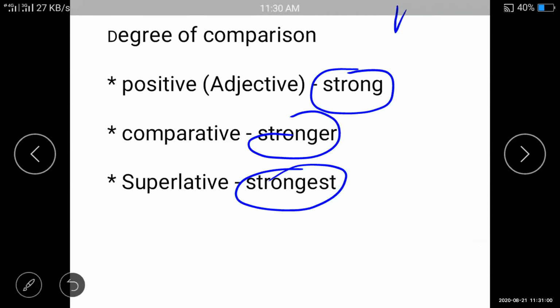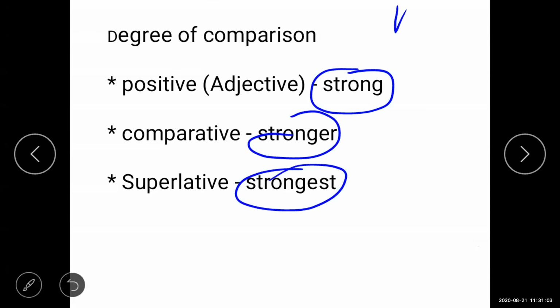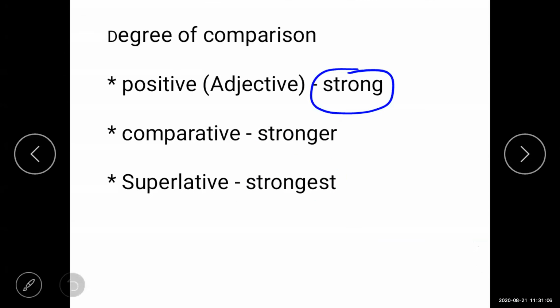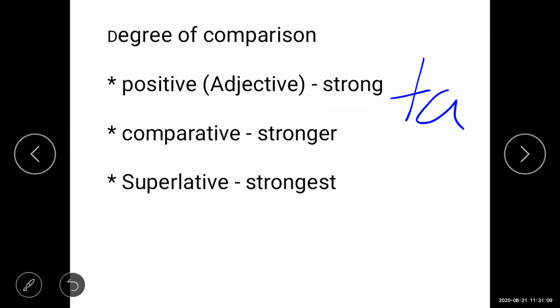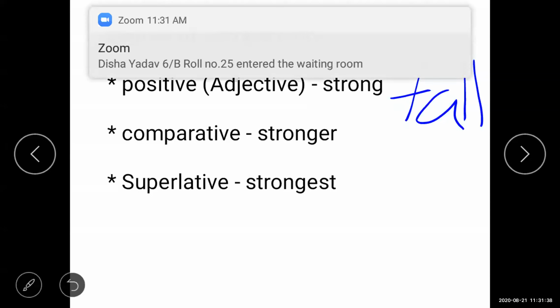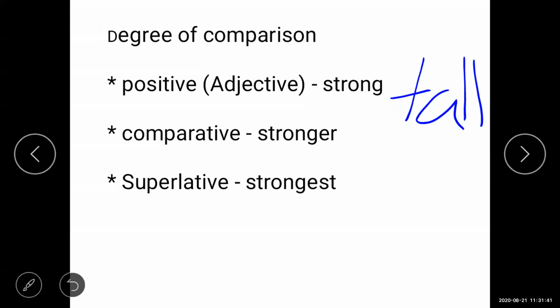If I take another word, like tall, it's an adjective. That boy is tall. But I can see another boy, he is also tall. So what will be the comparative? Taller. I will add er: taller. But I can see there is one more boy who is taller compared to those two boys. So I can say tallest. Okay, so this is the degree of comparison.